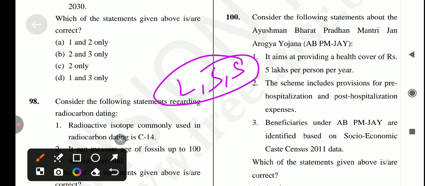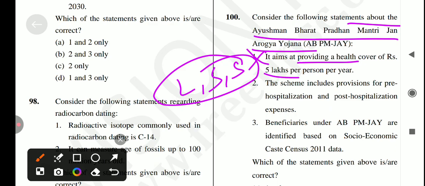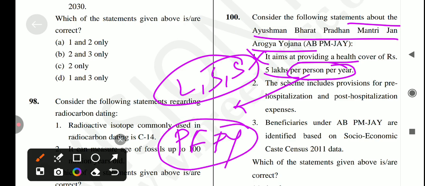So last question is, consider the following statements about the Ayushman Bharat Pradhan Mantri Jan Arogya Yojana. It aims to providing a health cover of rupees 5 lakh per person per year. Is it true? No, it's not a correct statement because it's per family per year, not per person. Okay, so first statement is incorrect.